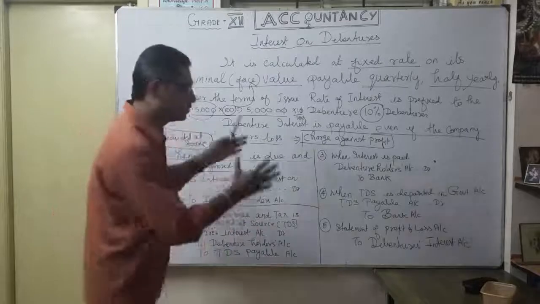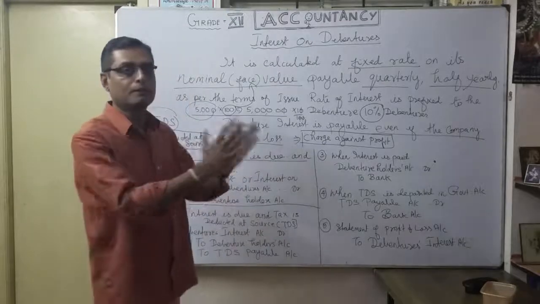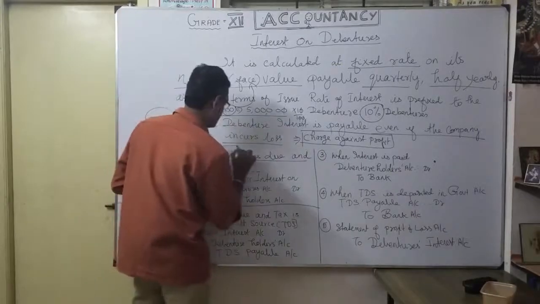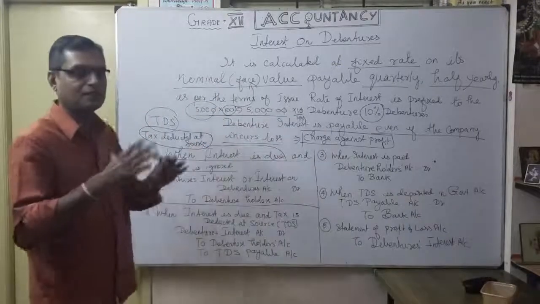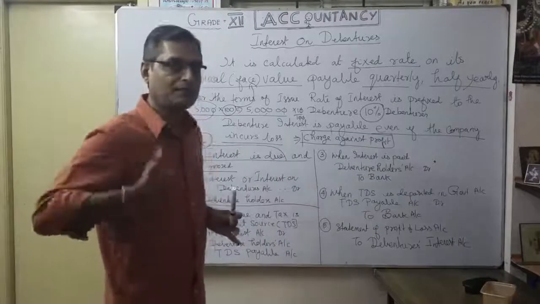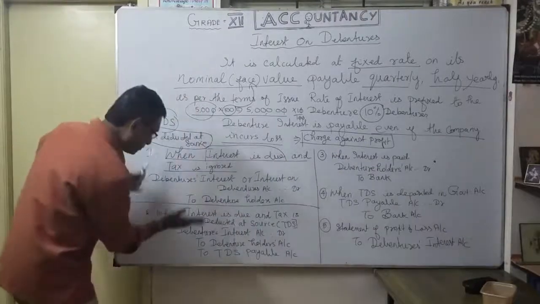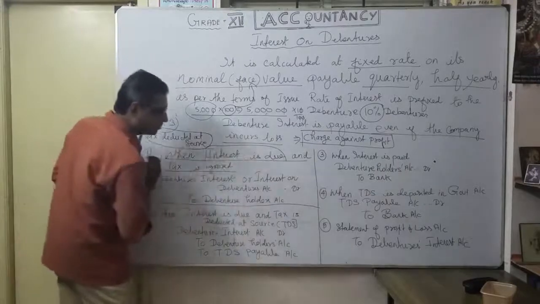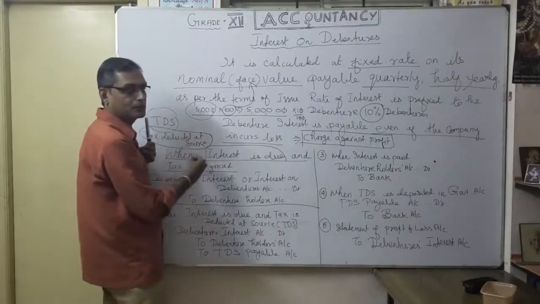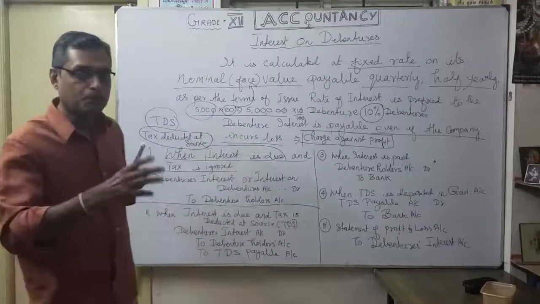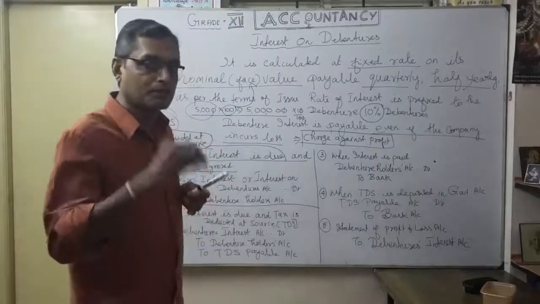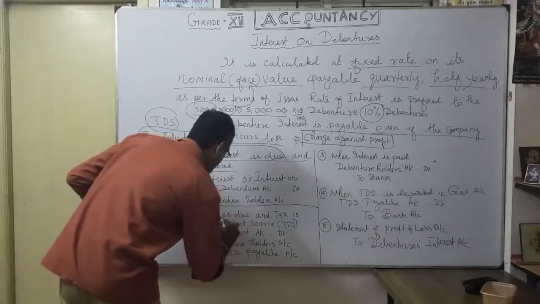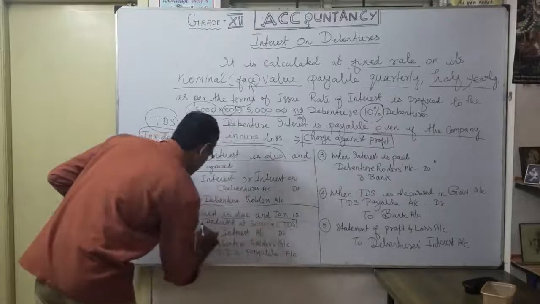That means you should know how much I am going to pay the debenture holder. That's why the words interest due. That is the first journal entry I am supposed to pass. The second journal entry is very important. Whenever interest is due and there is no tax, simply you say how much I am going to pay the debenture holder. But sometimes the company has to deduct tax from the interest. That's interest is due and tax is deducted at source.